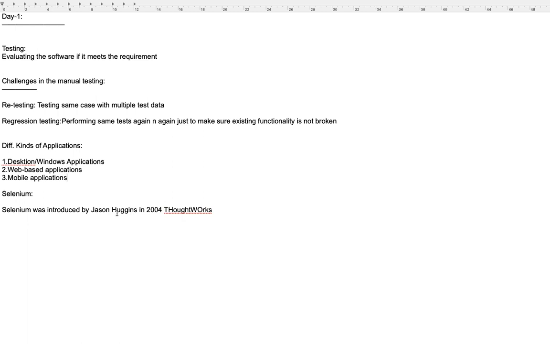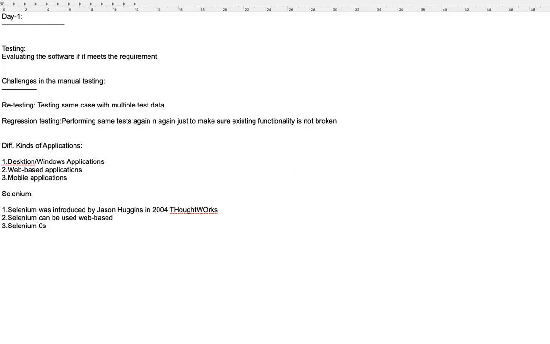So when Jason Huggins was working for ThoughtWorks in 2004, he was working on web-based applications. He faced this challenge of retesting and regression testing for web-based applications. That's how the idea came in, and he developed Selenium in 2004 for automating web-based applications. That's the reason Selenium can be used only to automate web-based applications.